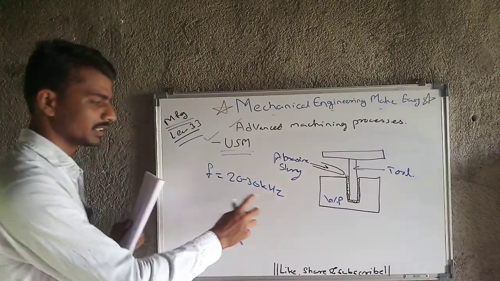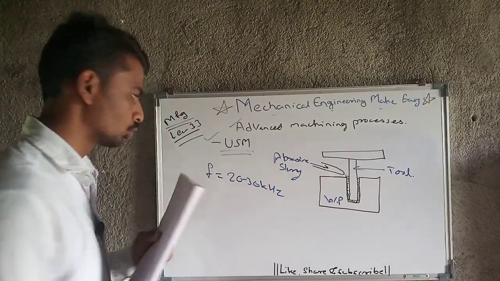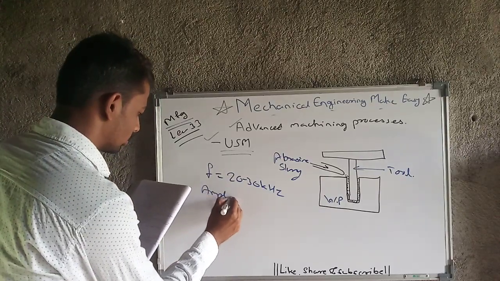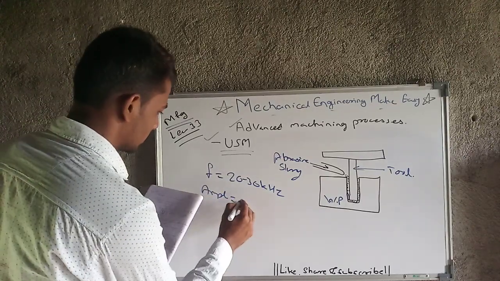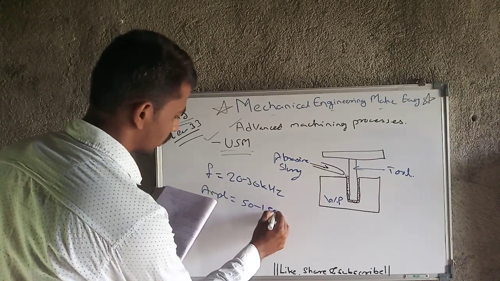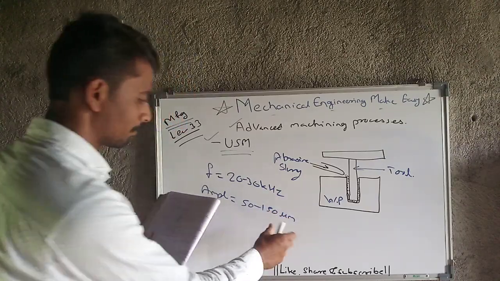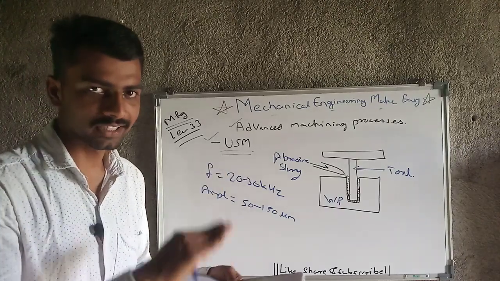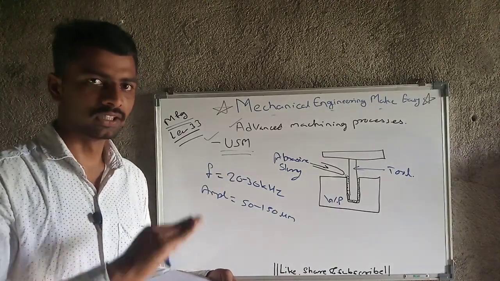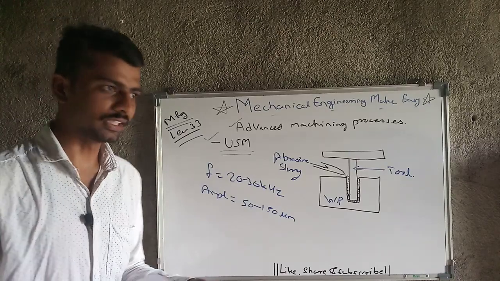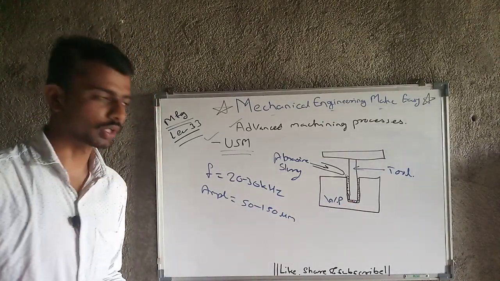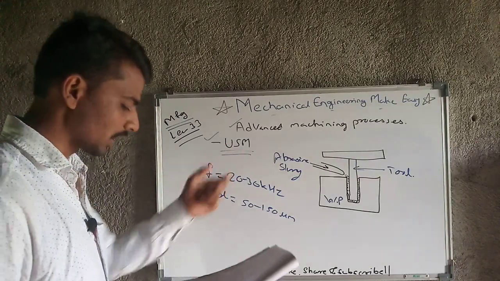The amplitude of vibration is 50 to 150 micrometer. So the amplitude is not very high, but the frequency is very high. If at the same location we impart this periodically, that will cause the cutting action there. This is the basic principle of ultrasonic machining.